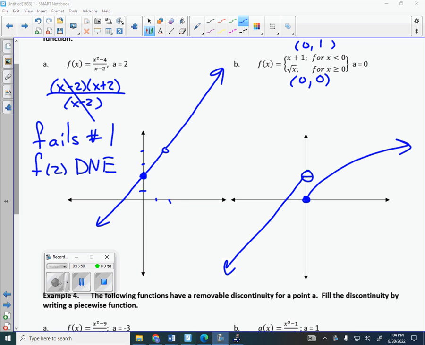Does it fail number 1? No, because f of 0 exists. f of 0 is 0. Does it fail number 2? Yeah, the limit does not exist, okay? Because the limit from the left is 1. The limit from the right is 0. So it fails number 2. We all got that? Any questions? Going once, twice, thrice.